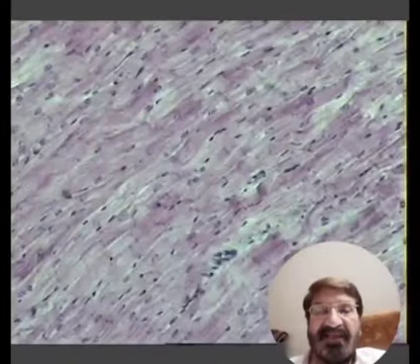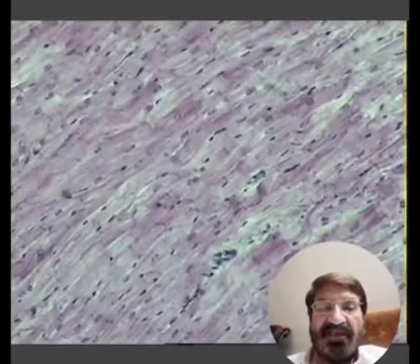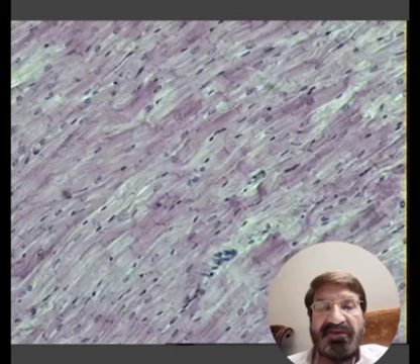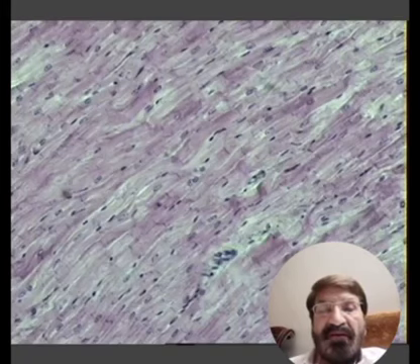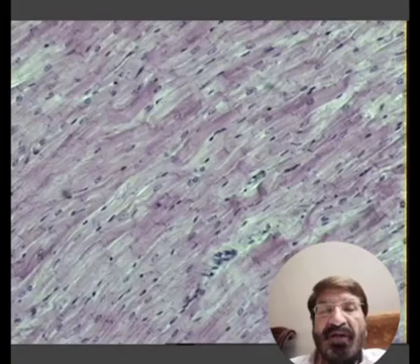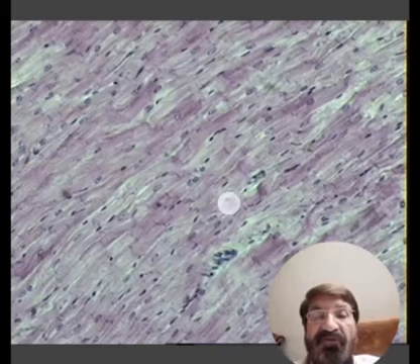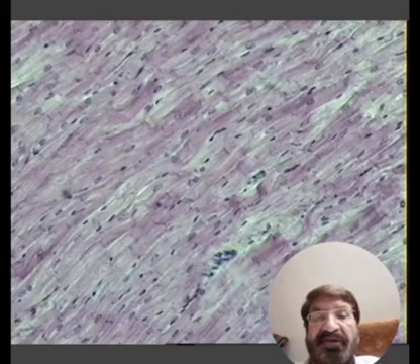Next, in this slide, you can see the cardiac muscles. Cardiac muscles are also cylindrical and striated like skeletal muscles, but these are small cylindrical cells, about 15 microns in diameter and 100 microns in length. The very important thing in cardiac muscle is the presence of an intercalated disc.